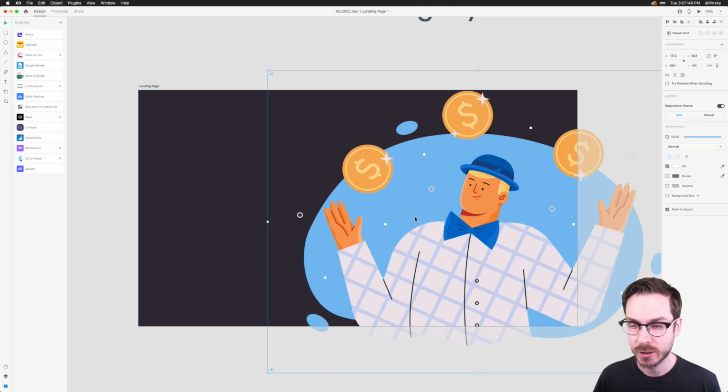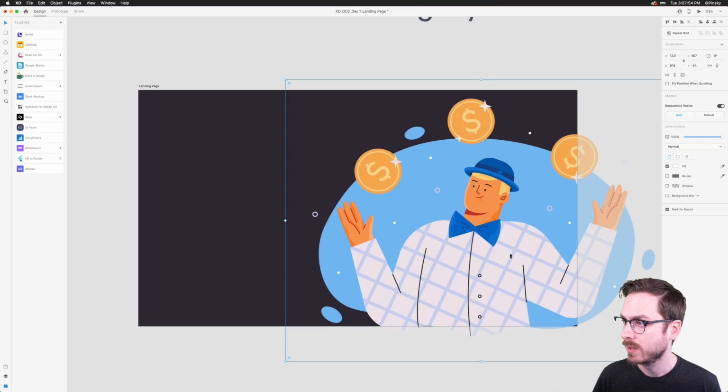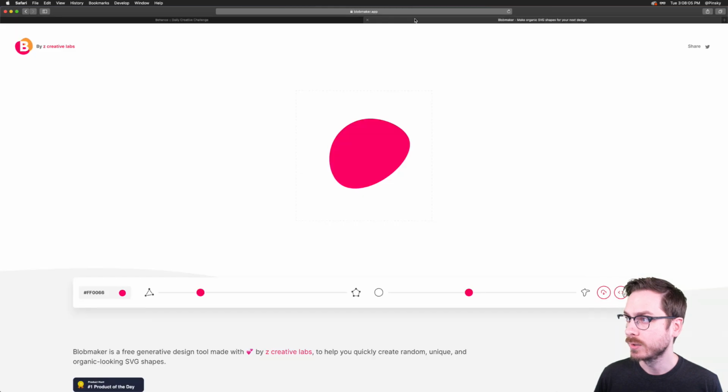So I've got this illustration looking pretty fancy. I'm going to make it a little bit smaller and position it right here, but maybe behind the illustration, maybe somewhere right about here, I want a blob. I love blobs, so I'm going to hop back over to Safari. Of course, you can create a blob in XD using an ellipse, but you can also go to blobmaker.app.